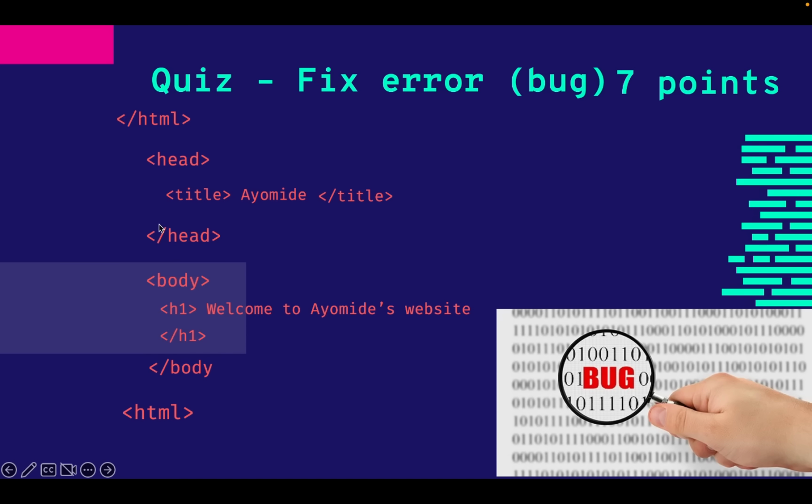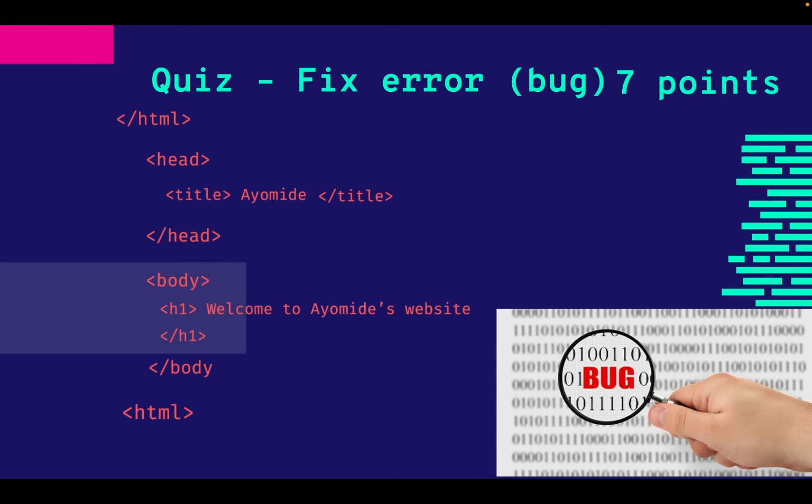Because if you write this code the way it is, it will not work, right? One thing you should also know is that sometimes you have errors in your code, and errors are called bugs, right? So you need to have the skills of reading code, finding bugs and fixing bugs.